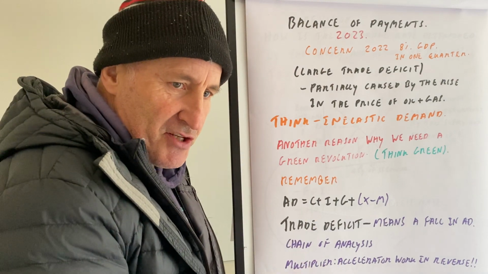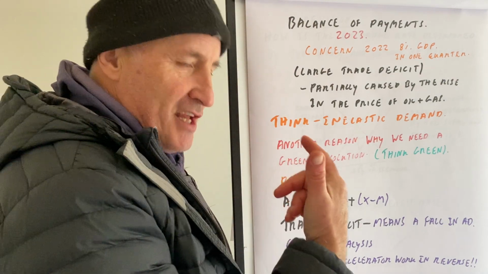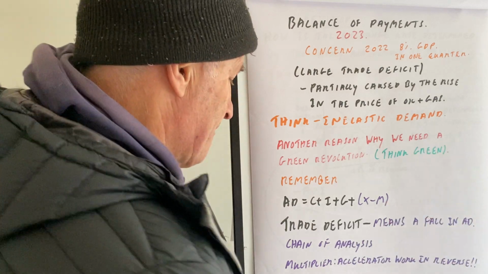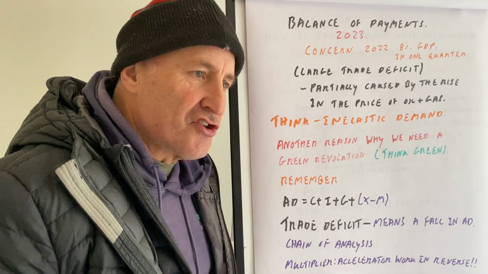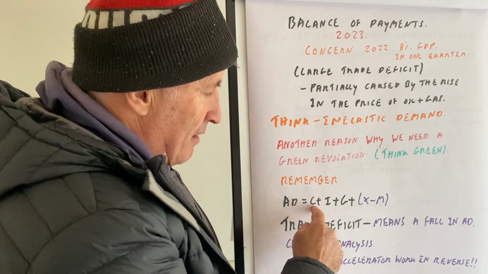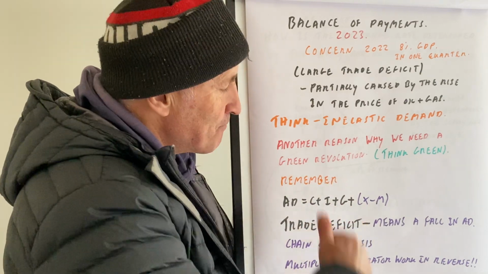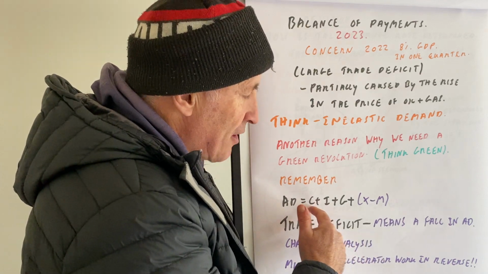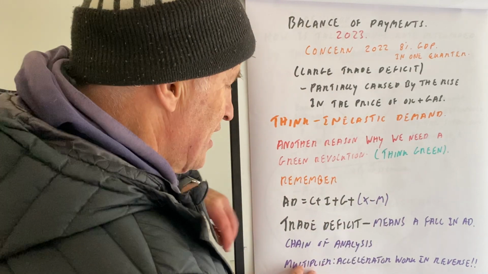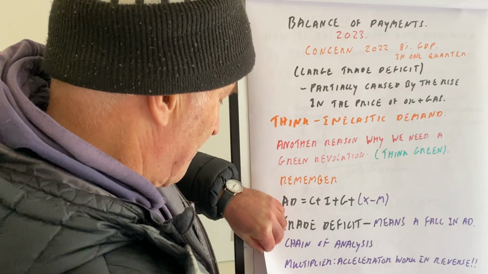Therefore the multiplier accelerator works in reverse. Therefore there's an even bigger fall in AD. Okay, we can solve that problem by either the consumers spending money or the government spending more money, but both of that will maybe mean that with C, the consumers are going to end up in debt, and with G, the government is going to end up in debt.